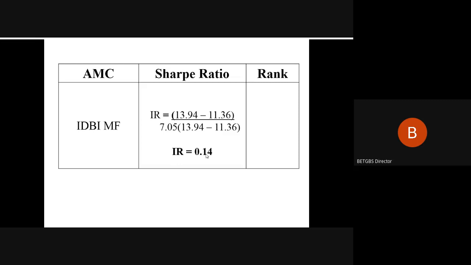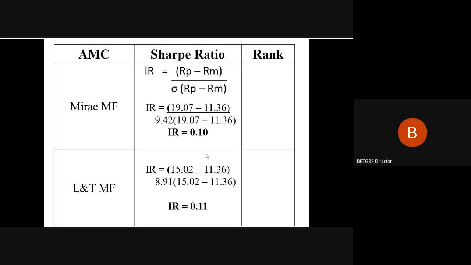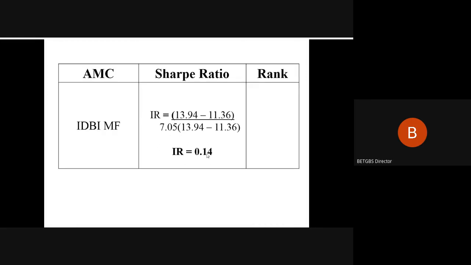If you look at all three ratios, we'll get to know what your ranking would be all about. Your Mirai fund has given an IR of 0.10, your LNT is 0.11, and your IDBI is 0.14.